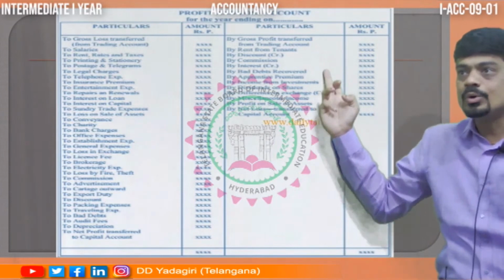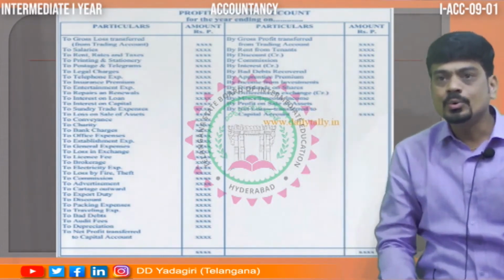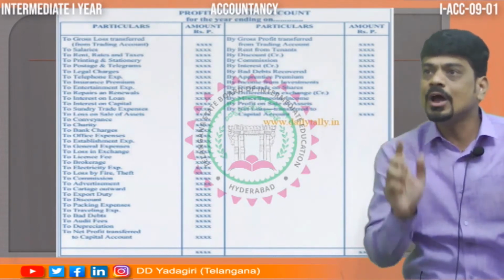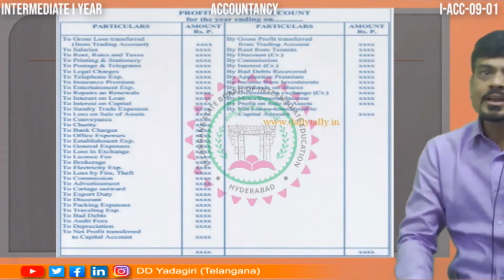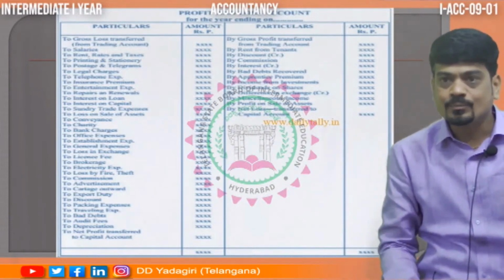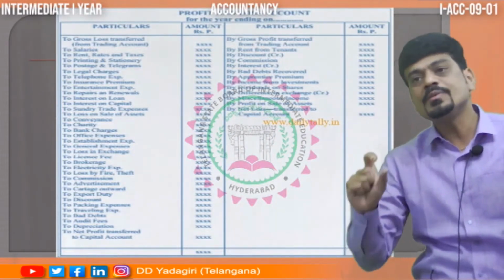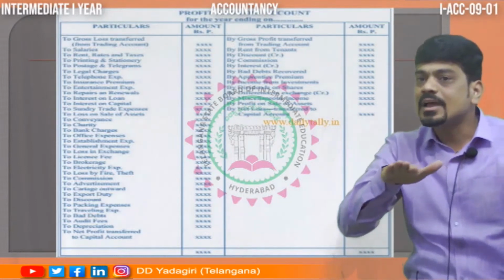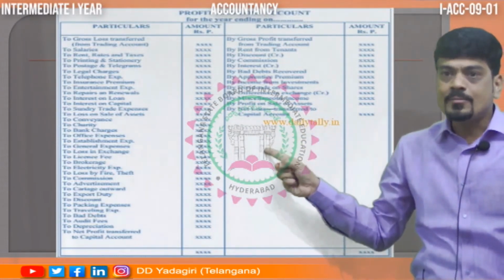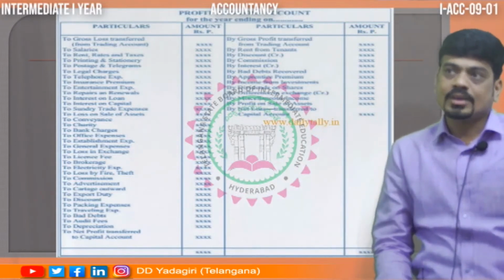Again, debit total and credit total will give the answer, and that will be either net profit or net loss. If we get net profit, that will be transferred to the capital account, and we will add. If we get net loss, that also will be transferred to capital, but we are going to subtract. So this is the format of the profit and loss account.